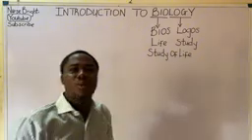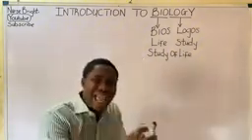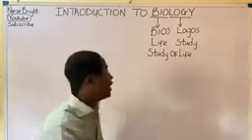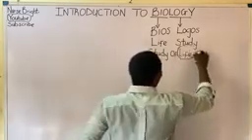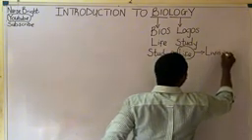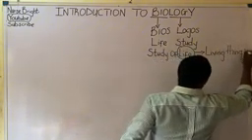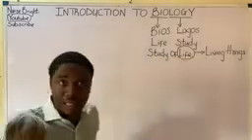Now this must be noted. Remember, when you were in primary school, you were taught that anything that has life in it should be regarded to be called a living thing. Do you understand? You know, we have living things and non-living things. So those that have life in them are regarded to be called what? Living things.